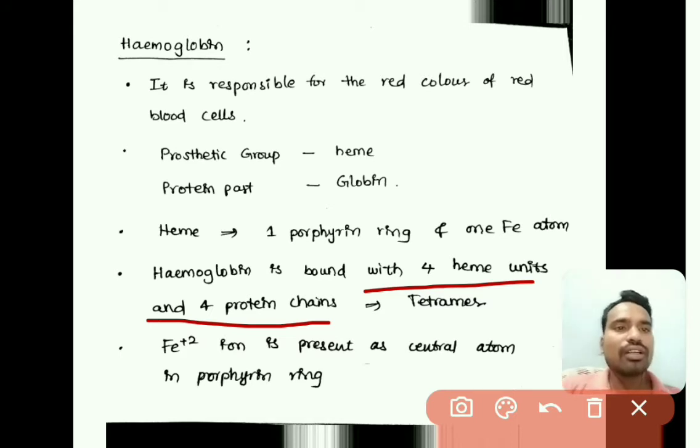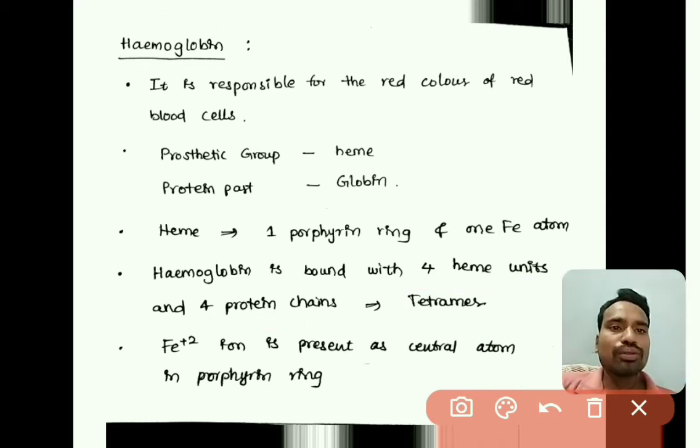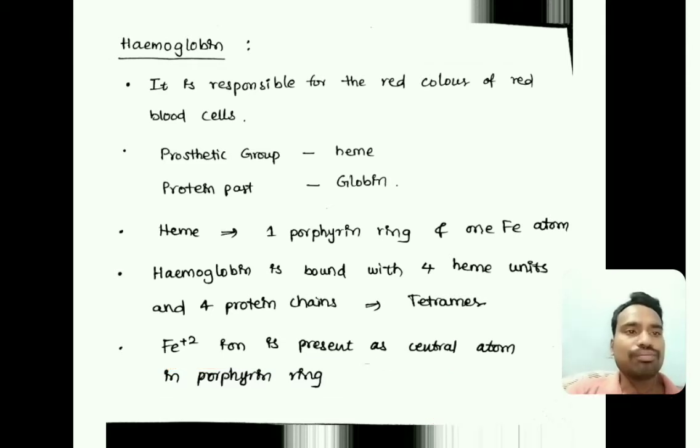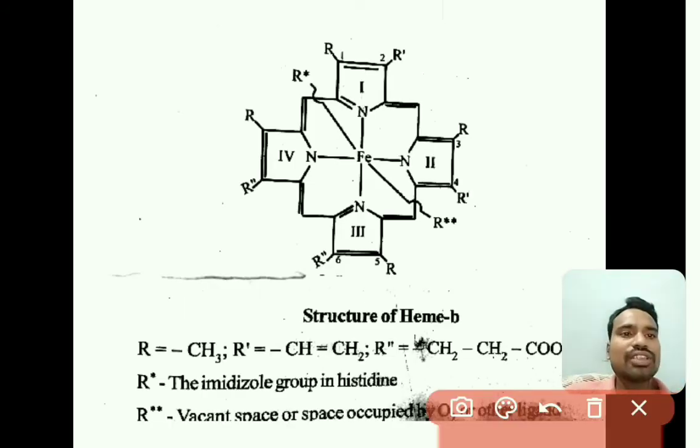So this hemoglobin contains a quaternary structure, right. Fe+2 is the central metal atom present in the porphyrin ring in the hemoglobin. This is the essential element for the heme. Fe+2 is the essential element for the hemoglobin, right. So this is the structure of hemoglobin.